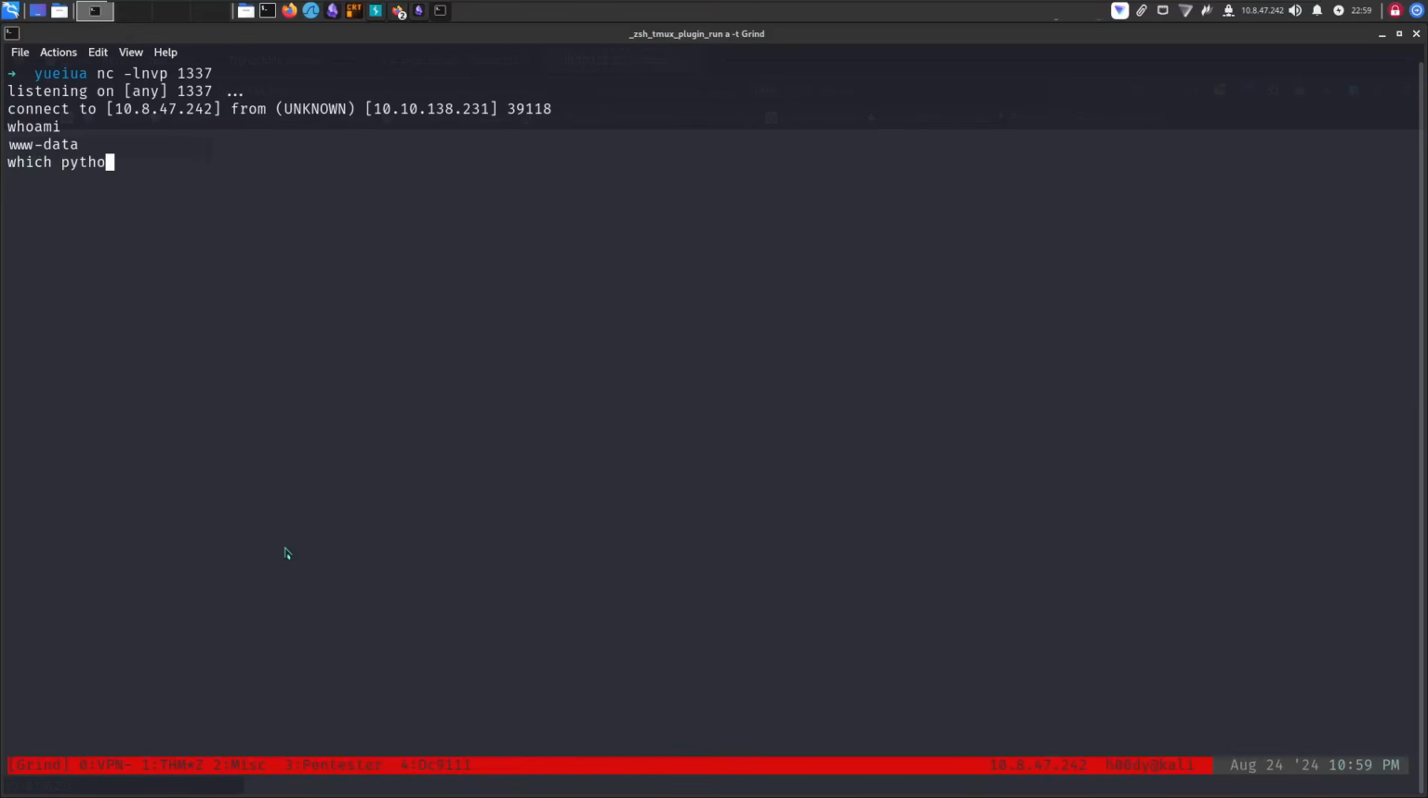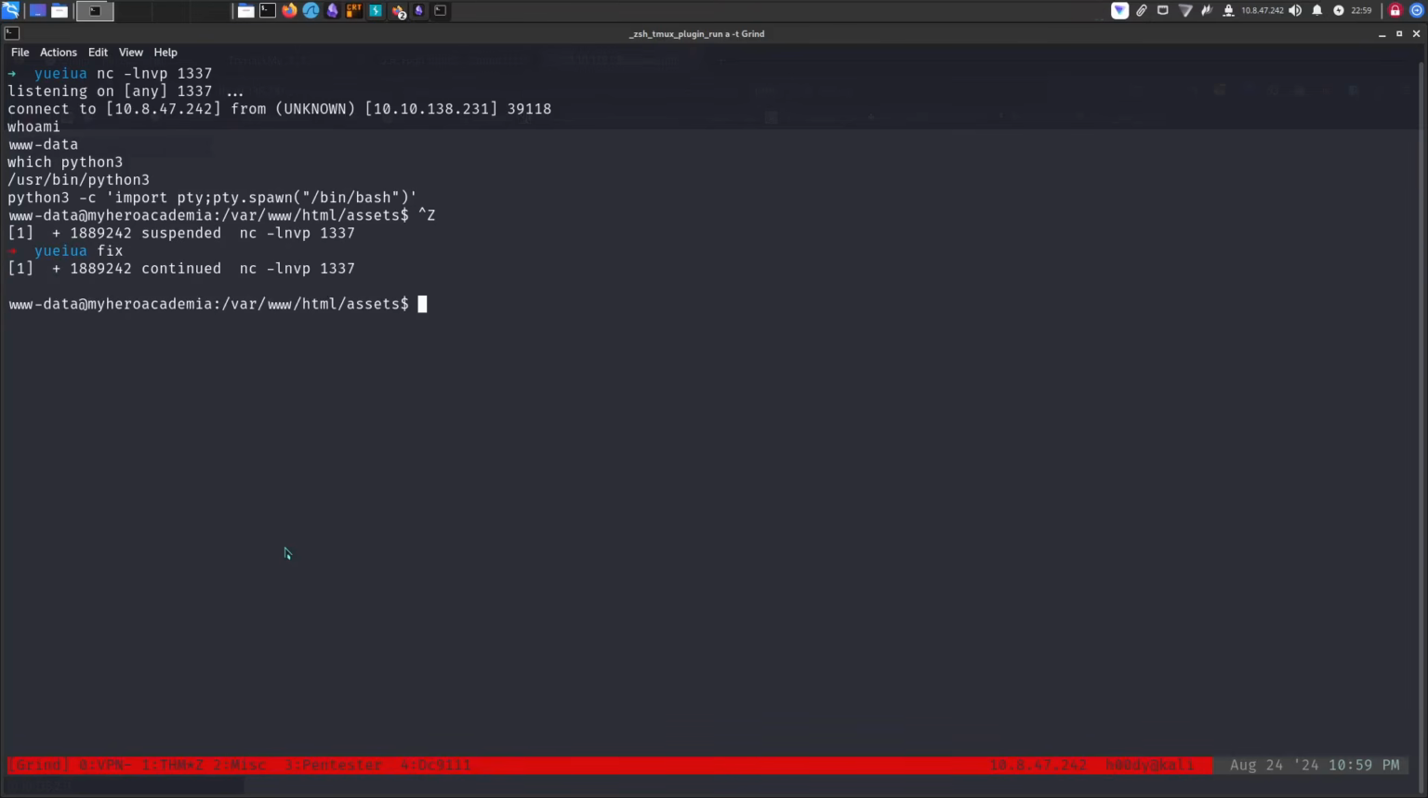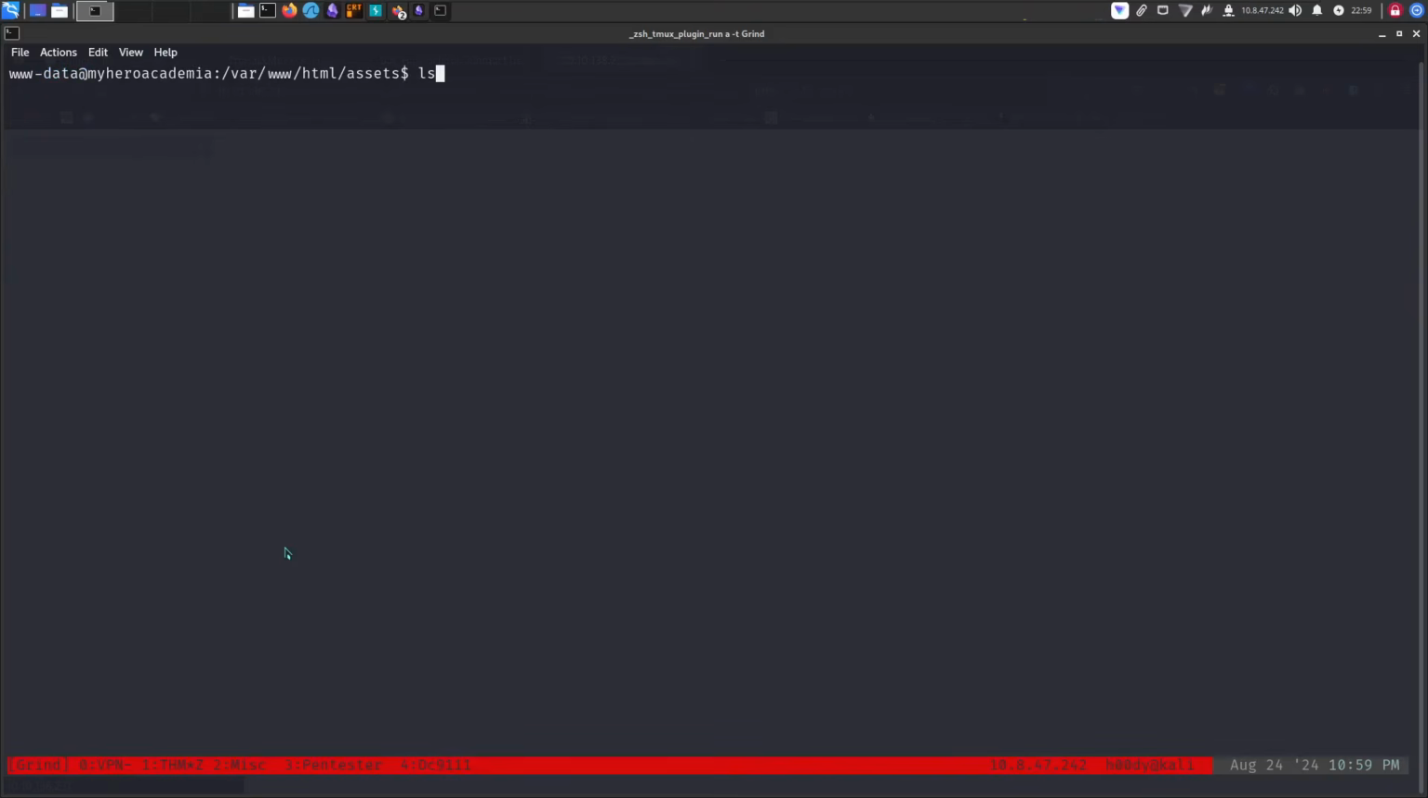Let's see if it has Python so we can just stabilize the shell. I do have Python. Python3 -c import pty; pty.spawn bin bash, and we have a shell. Ctrl+Z and we can just stty raw -echo and foreground the process. Let's do export TERM=xterm and we're good to go. So let's see what we have.